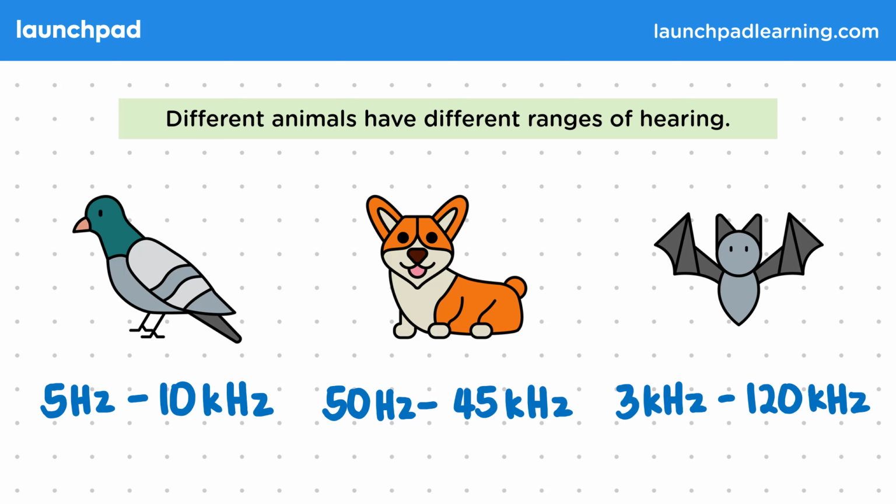You don't need to memorize these examples or even give estimates for an animal's range of hearing, but you do need to be able to explain why these ranges vary between different people and different species.